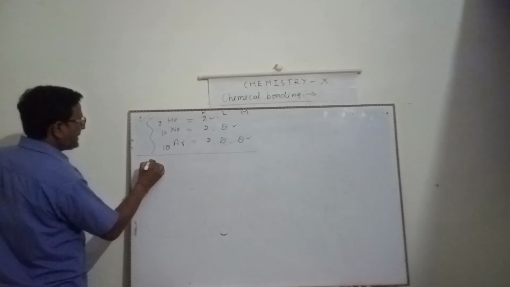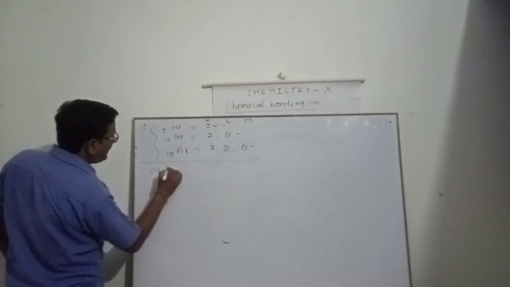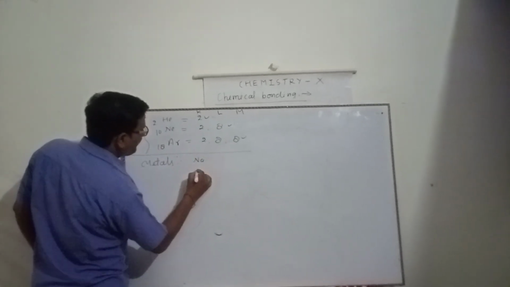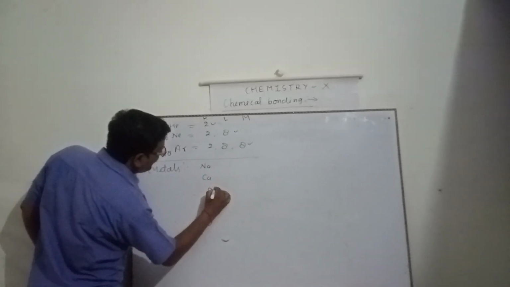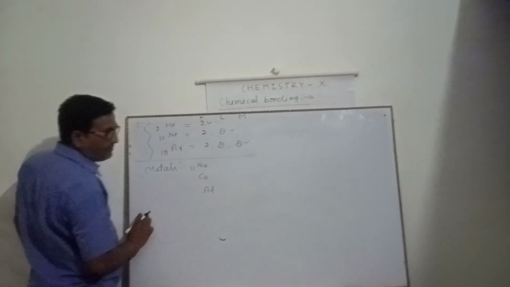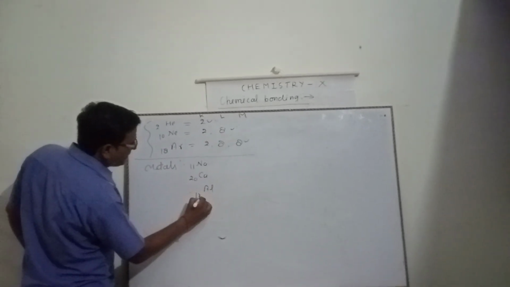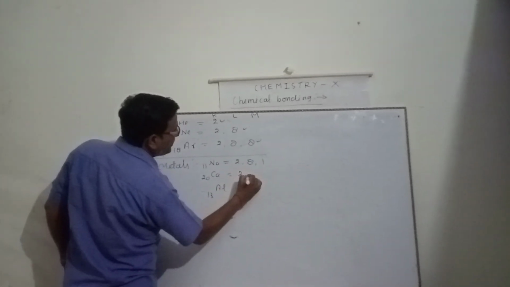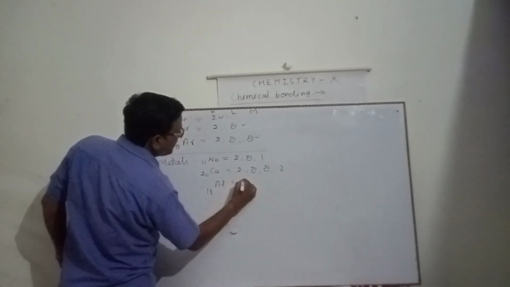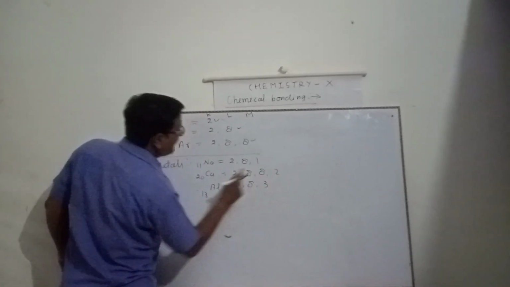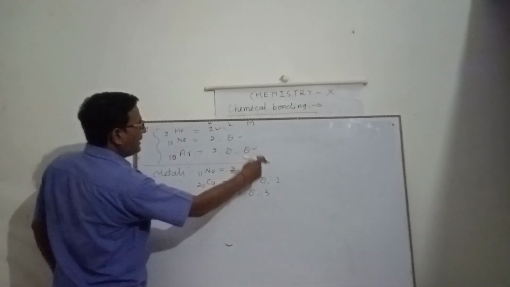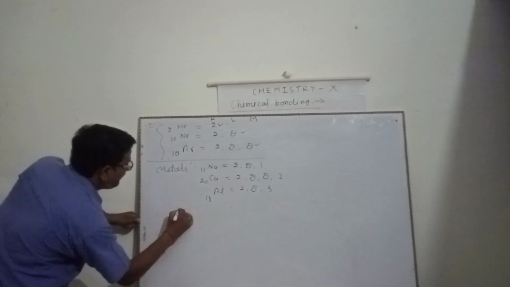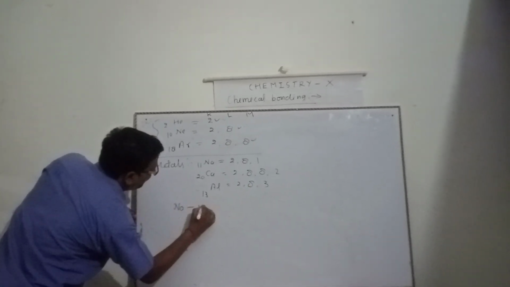See that in the case of metals, I am going to take examples of three metals: sodium, calcium and aluminium. Sodium atomic number 11, calcium 20, aluminium 13. Electronic configuration 2, 8, 1; 2, 8, 8, 2; and 2, 8, 3, in the K shell, L shell, M shell, N shell. Now see that sodium can lose one electron, means